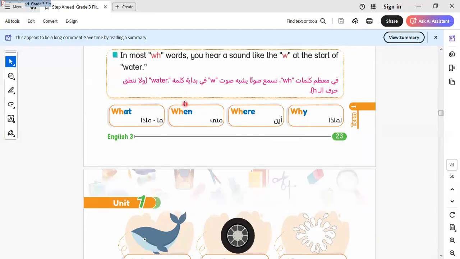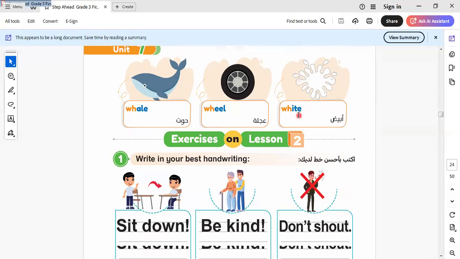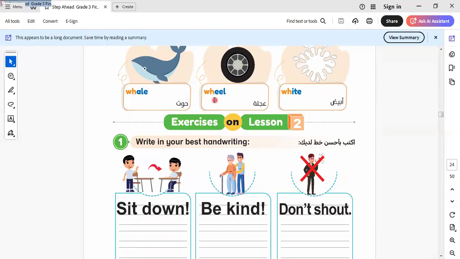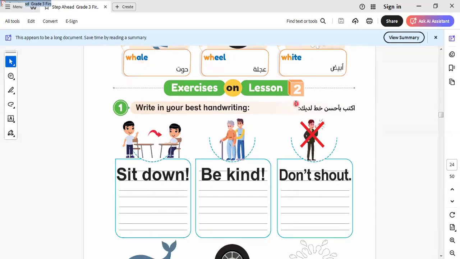Here we have the sound WH, which is called a digraph sound, like what? What, when, where, why. This is the WH that has the sound like W. We say here, like water. What, when, where, why. What to ask about something, when to ask about the time, where to ask about the place, why to ask about the reason. Here we have wall, wheel, why.